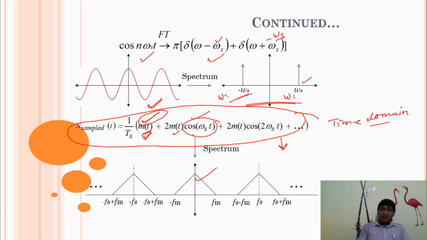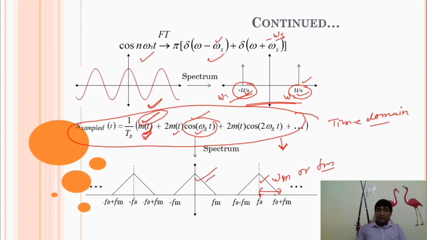This master signal is modulated over ωs and minus ωs, because the spectrum of cos ωst is at minus ωs and plus ωs. So this master signal is superimposed on minus ωs and plus ωs. This whole master signal will be superimposed on fs.